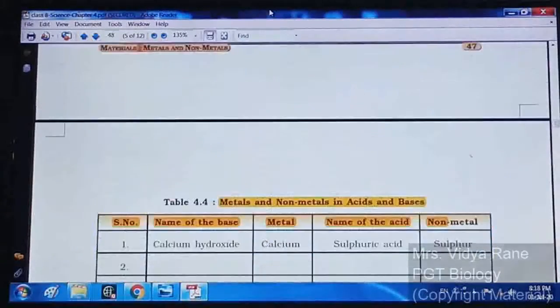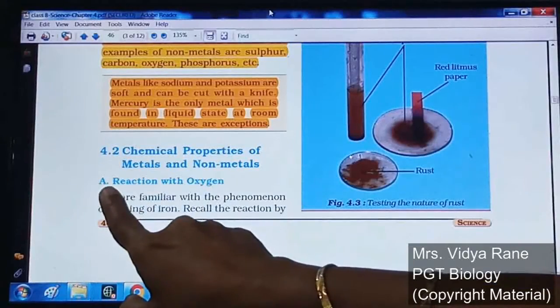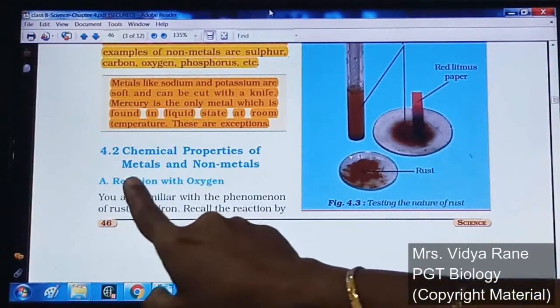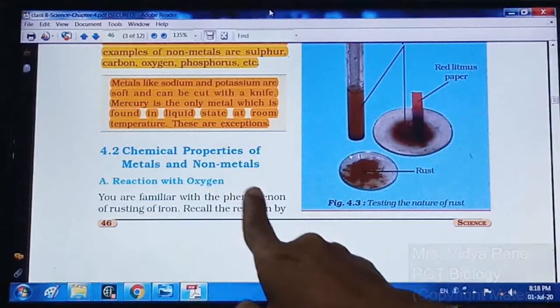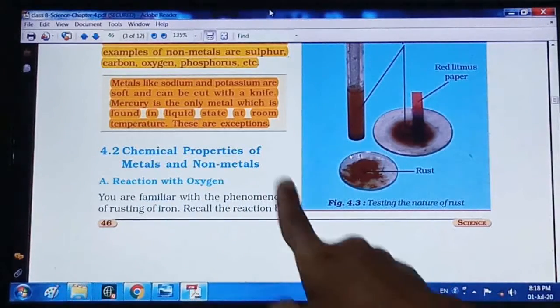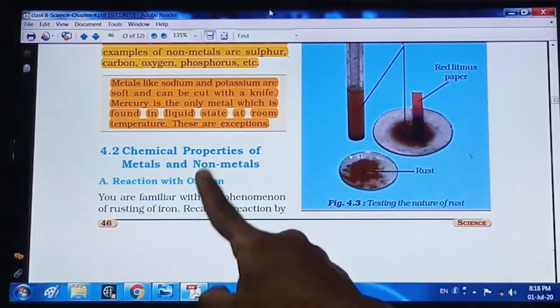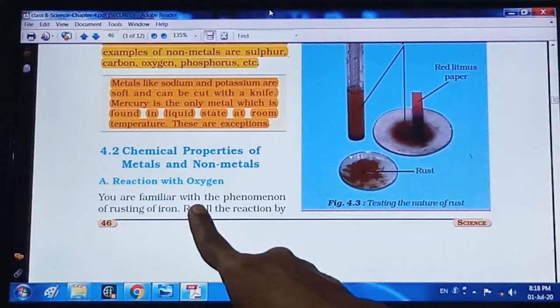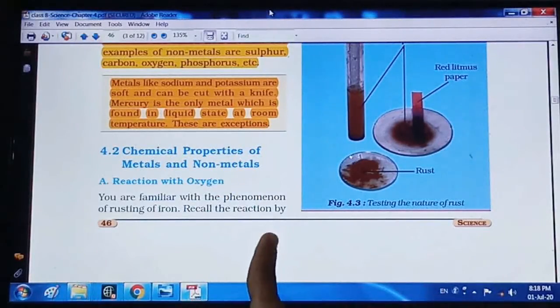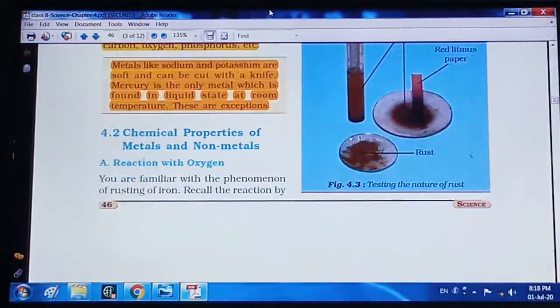This is your first part, A portion, reaction with oxygen. Both metals and non-metals form oxides, but metal oxides are basic in nature and non-metal oxides are acidic in nature. This is what you have to remember.